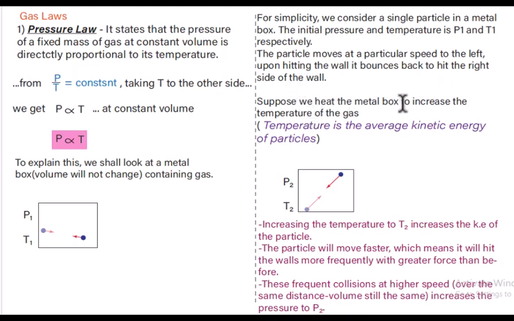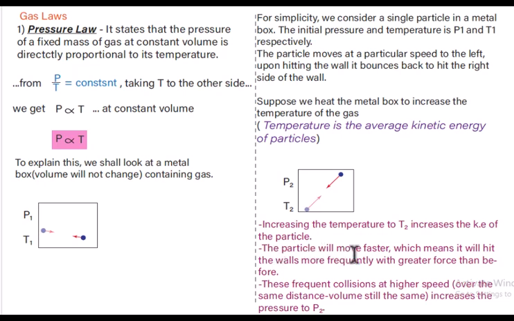Suppose we heat the metal box to increase the temperature of the gas. That's exactly what we did. Temperature is the measure of the average kinetic energy of particles. Increasing the temperature to T2 increases the kinetic energy of the particles, because when a particle moves faster, it has more kinetic energy.